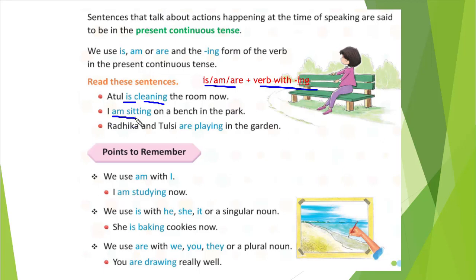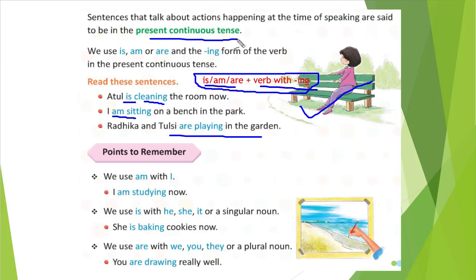Similarly, I am sitting on a bench in the park. You can see she is sitting. Radhika and Tulsi are playing in the garden. Understood? It is very easy. We only need to remember that this format, is, am, are plus verb with ing, creates the present continuous tense. That's it. Nothing further we need to think about.